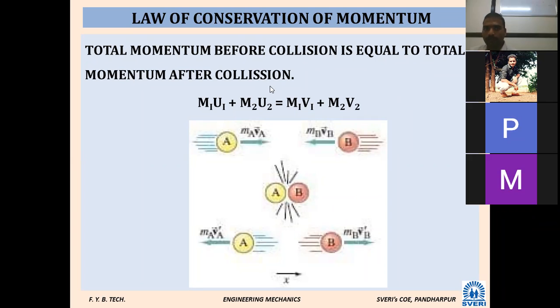Is it clear? What is the law of conservation of momentum? The total momentum before the collision is equal to the total momentum after the collision. m1 and m2 are the masses of the bodies. u1 and u2 are the initial velocities of the bodies. v1 and v2 are the final velocities of the bodies. Then as per the definition, m1 u1 plus m2 u2 is equal to m1 v1 plus m2 v2.